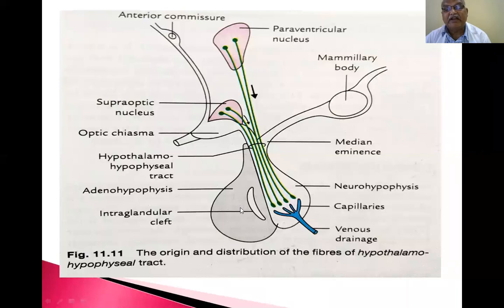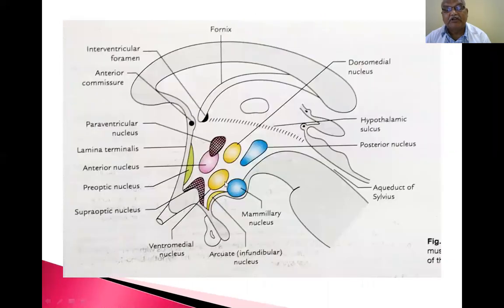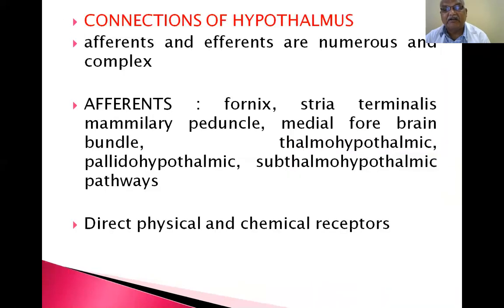Here again I will give you a clear idea by showing the diagram. This is the adenohypophysis. This is the hypothalamus. This is the thalamus. This is the pineal body. This is the superior colliculus. This is the inferior colliculus. My dear students, I advise you to read the PowerPoint once again and see the diagrams once again. Repetition of study and repetition of observation are the only guidelines for a medical student to get success in the subject. A single reading is not sufficient.